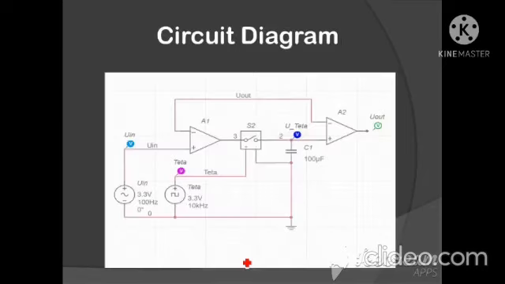This is a circuit diagram of a sample and hold circuit using op-amp. Basically, sample and hold circuits are commonly used in analog to digital converters, communication circuits, PWM circuits, etc. The circuit shown below is of a sample and hold circuit based on a 741 op-amp.